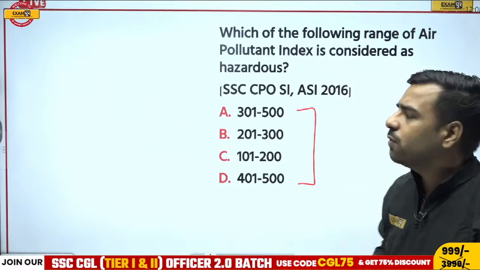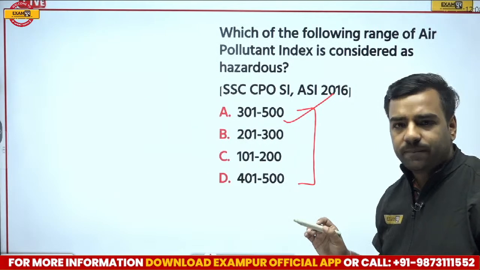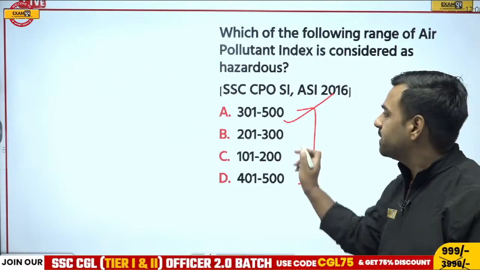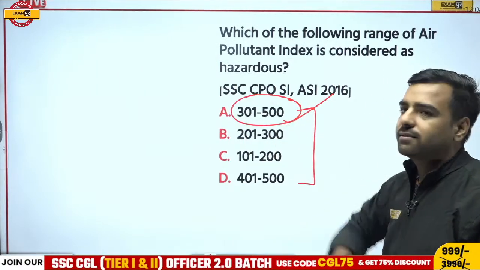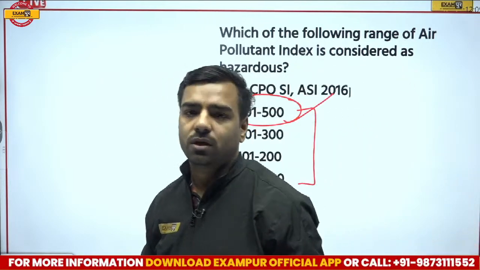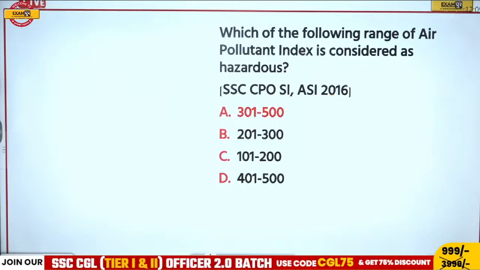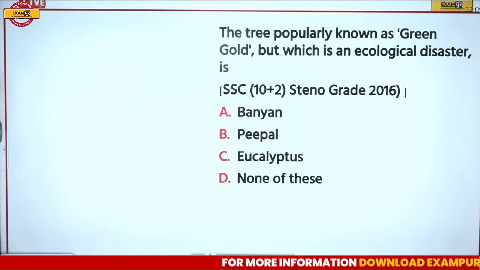And yes, if I go with this 301 to 500, that is the range which is considered hazardous. And at present in the NCR region, the air quality index is also not good. So if I talk about this pollutant, this range is very important. Do not forget, it's 301 to 500. Okay, so we have the next question now.